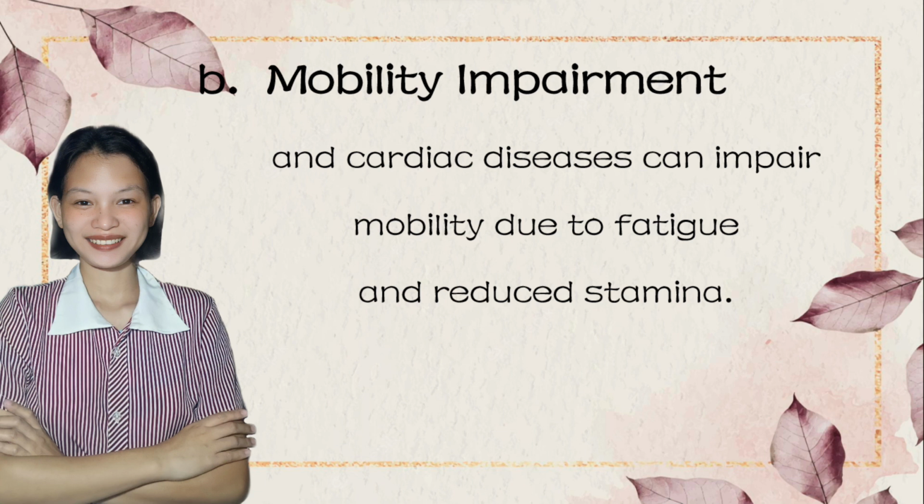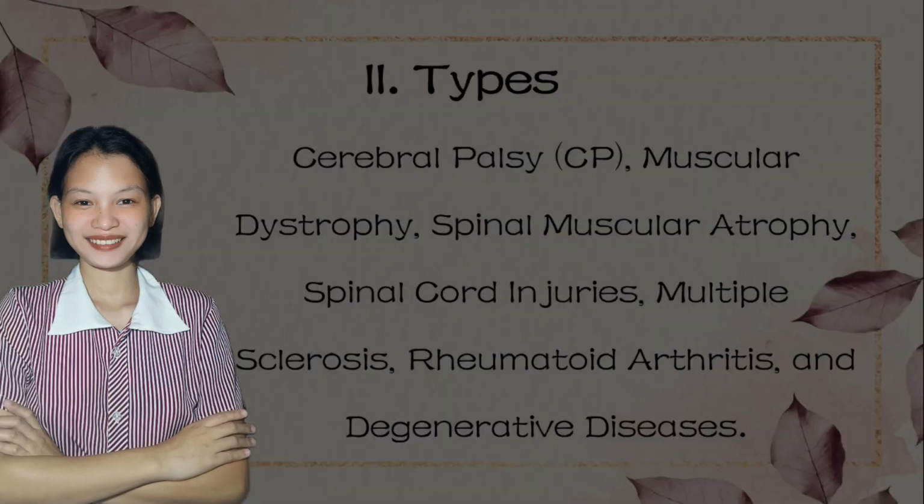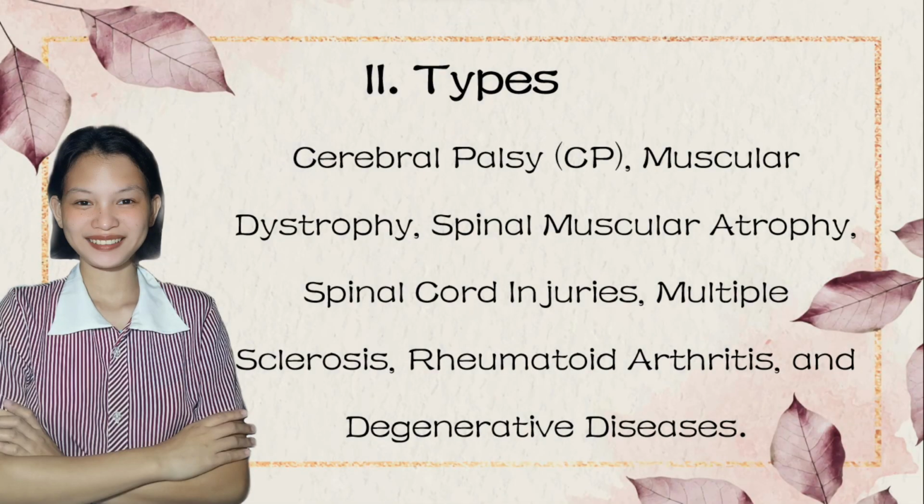They may have a limited range of motion and be reluctant to attempt movement or experience a perceptual or cognitive impairment. They may experience pain, discomfort, depression, or anxiety. Now, let us move on to the types of difficulty in walking and moving.